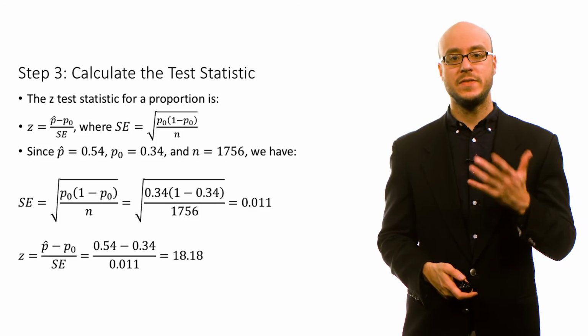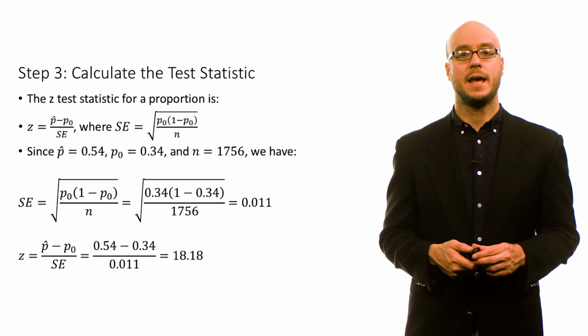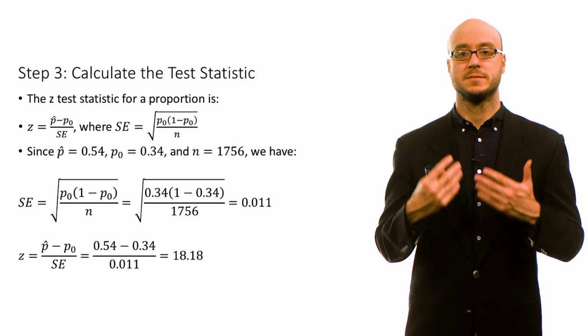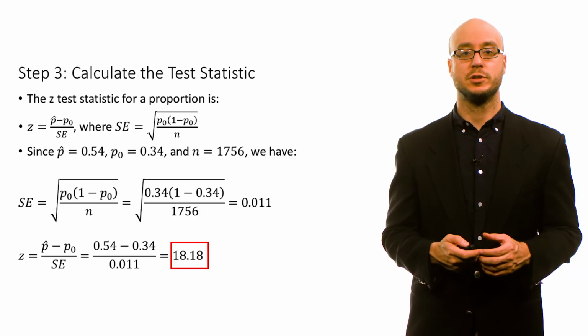Now we can calculate the z-test statistic, which is that difference between p hat and the null proportion. And that z-test statistic is 18.18. This z-test statistic lies on the standard normal distribution. Since you should know the standard normal distribution by now, you should know that that's a pretty extreme test statistic. Just thinking about the normal coverage rule, we'd expect 95% of those values to be within plus or minus 2 standard deviations of the mean. In this case, 18.18 is far out in an outlying region of this distribution.